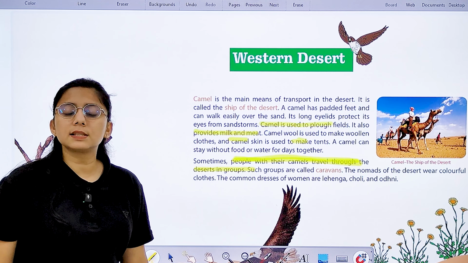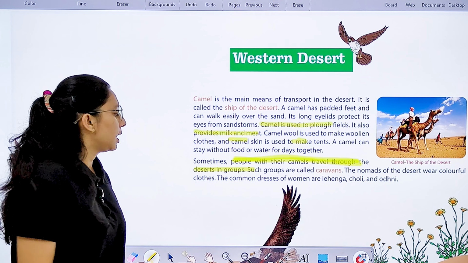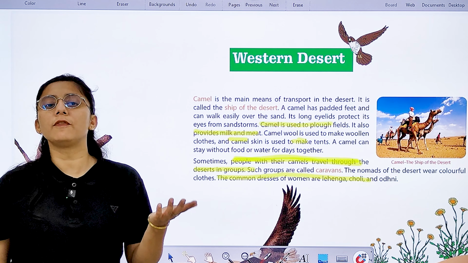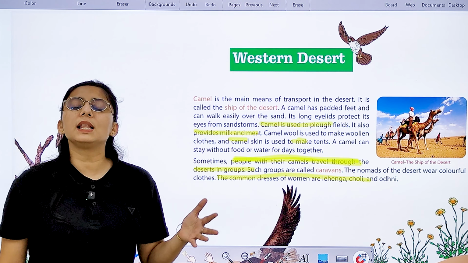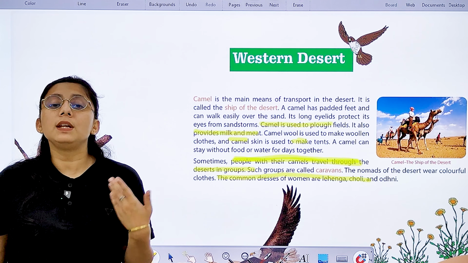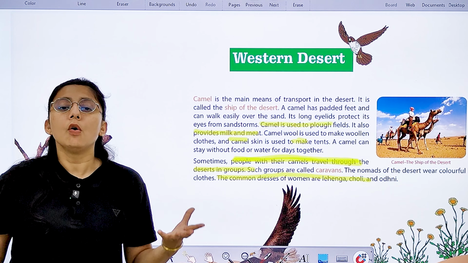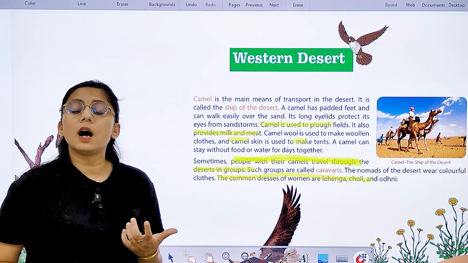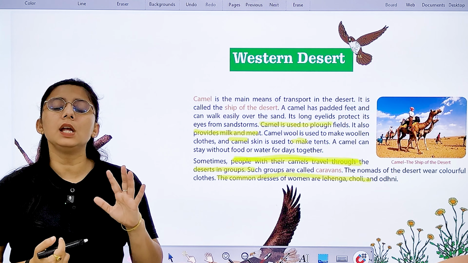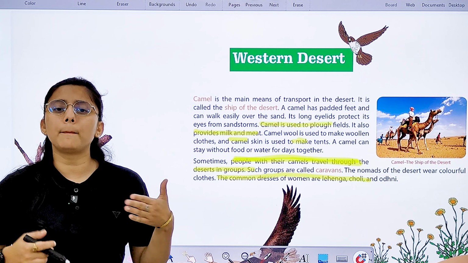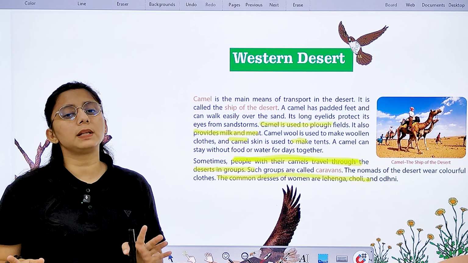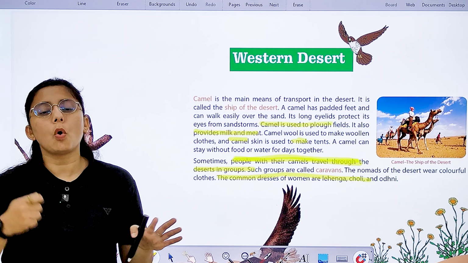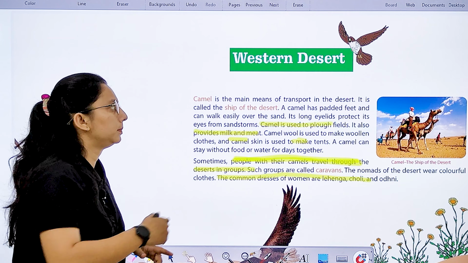So the nomads of the desert, what do they wear? They wear colorful clothes. And the common dress worn by women, if you visit Rajasthan, you will see that women of those places wear lehenga choli and they are well dressed and wear jewelry, right? You will see lehenga, odhni on their head, and the parda system is also now still applicable over there. You will see many women who are moving outside their houses, and they observe parda.